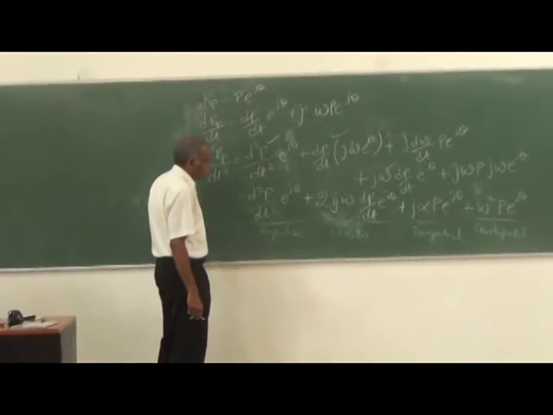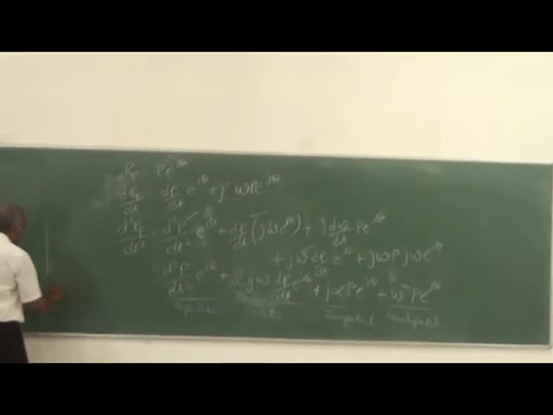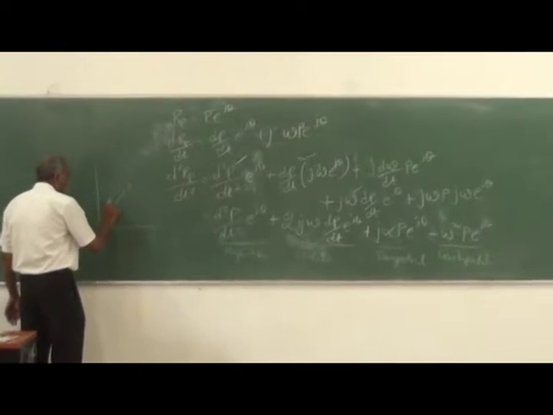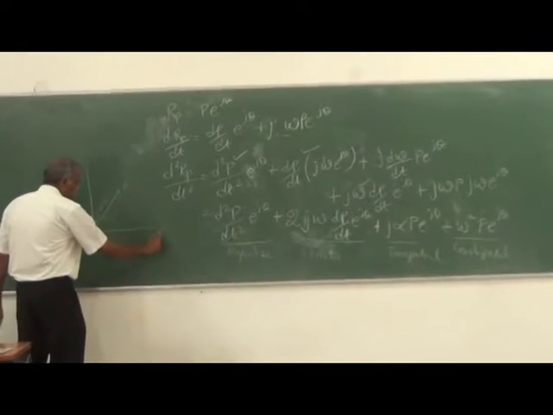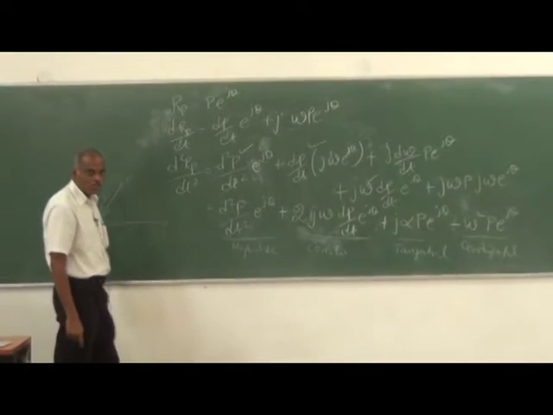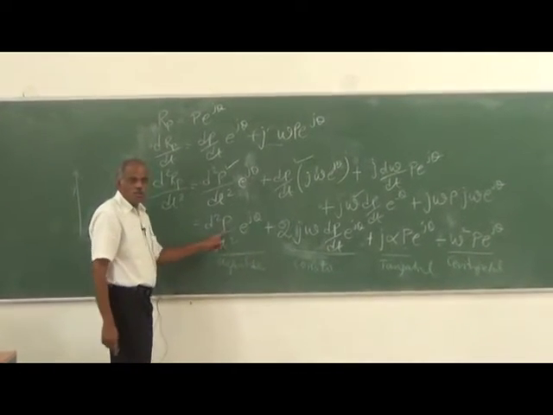You can see that in a 4-bar mechanism, the position vector's magnitude, this is a point P, that magnitude is not going to change with respect to time because the lengths of the linkages are all fixed.